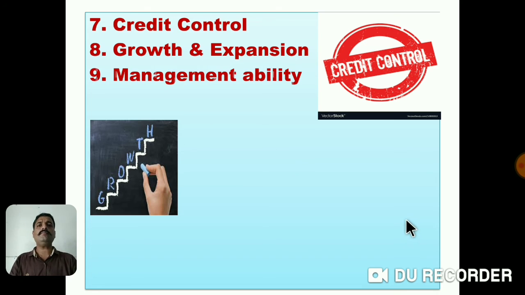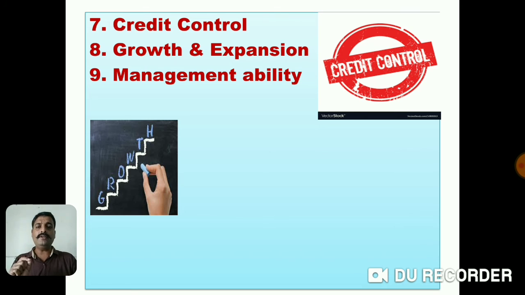Afterwards, we can see the ninth point, known as management ability. If the company management is able to maintain proper coordination between all departments, from production to distribution of goods, definitely it needs a very small amount of working capital.